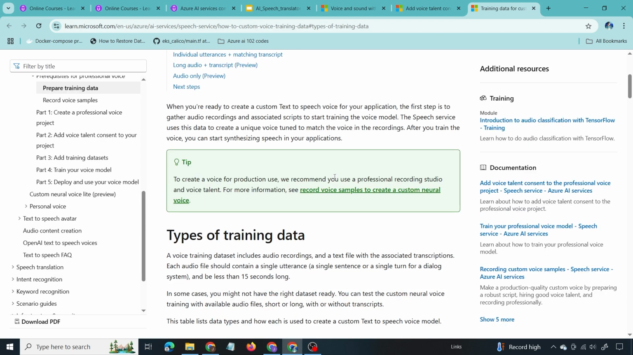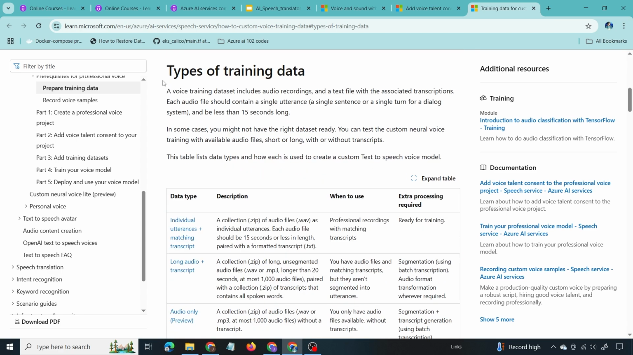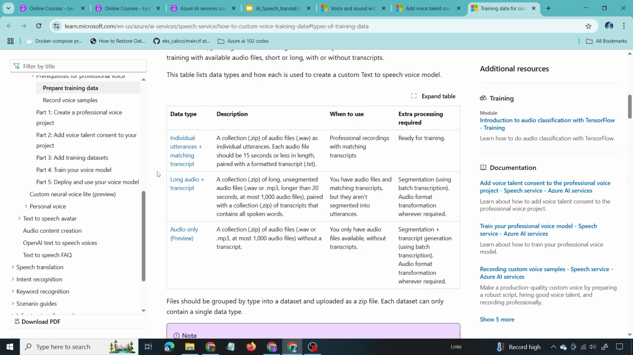Now the next question is, how can we upload these speech samples to train our custom speech model? So here we can see types of training data. A voice training data set includes audio recordings and a text file with the associated transcriptions. So there should be an audio recording and a corresponding text file with the transcription. That is how we upload the training data to a speech project. Three types of data are supported.